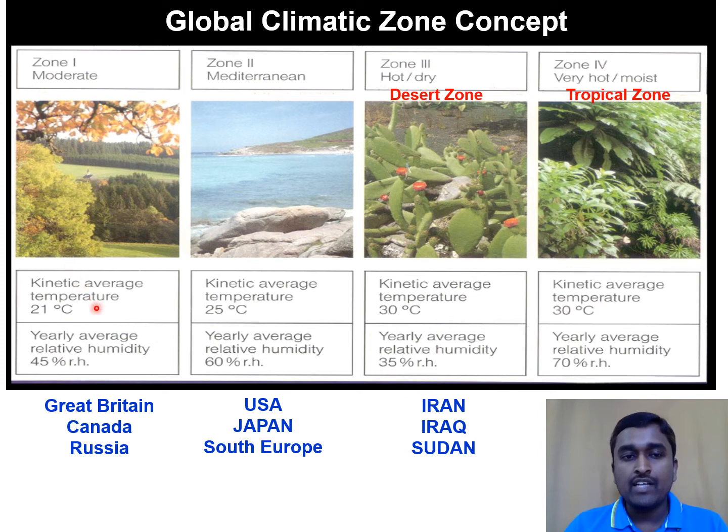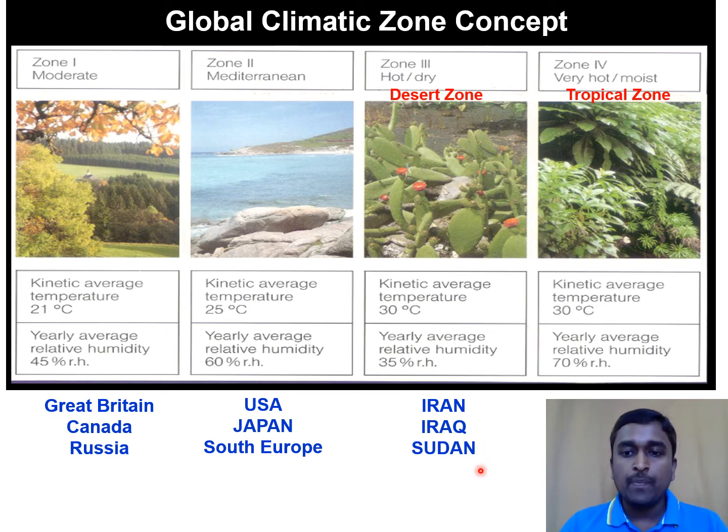If you see in zone 1, the annual temperature is around 21 degrees, and then it is 25, 30, and 30. And if you see the annual relative humidity, it is 45 and the highest will be 70 in zone 4 countries. India also comes under the zone 4 region. In zone 1, the countries are Great Britain, Canada, Russia. In zone 2, it is USA, Japan, South Europe, etc. In zone 3, which is also called the desert zone, the countries are Iran, Iraq and Sudan.